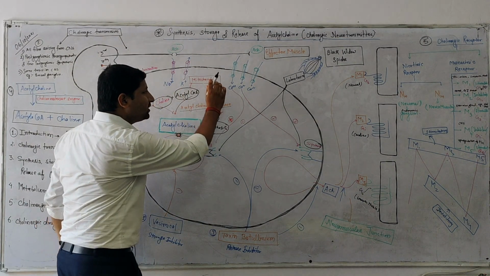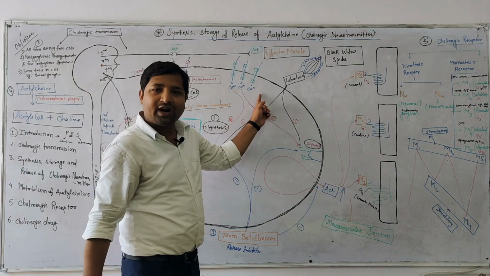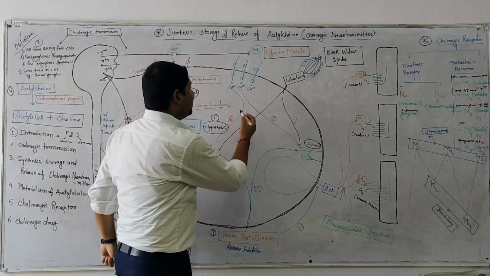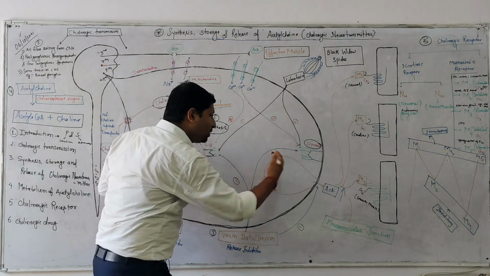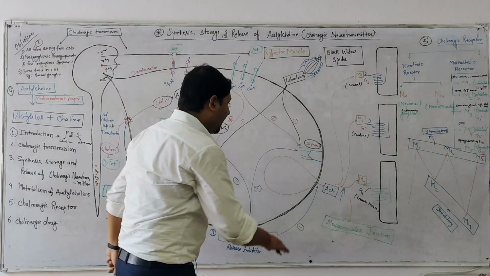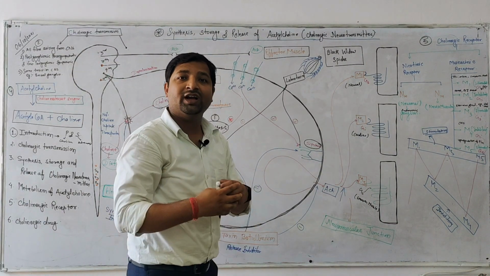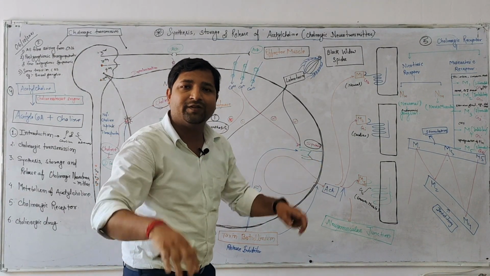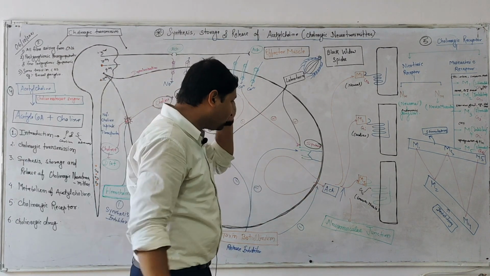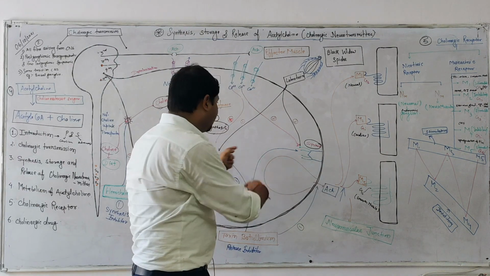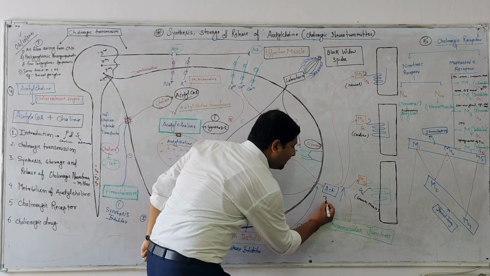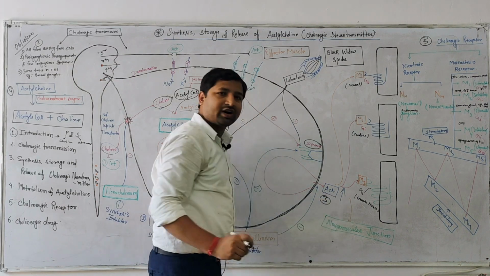So depolarization will occur. During depolarization, calcium will enter into the nerve cells. Calcium is responsible for attracting syntaxin and synaptobrevin to each other, and this is responsible for the exocytosis and bursting of the vesicles. So calcium is responsible for the bursting of the vesicles and the attraction of syntaxin and synaptobrevin. This is the third part, the release of the neurotransmitter.